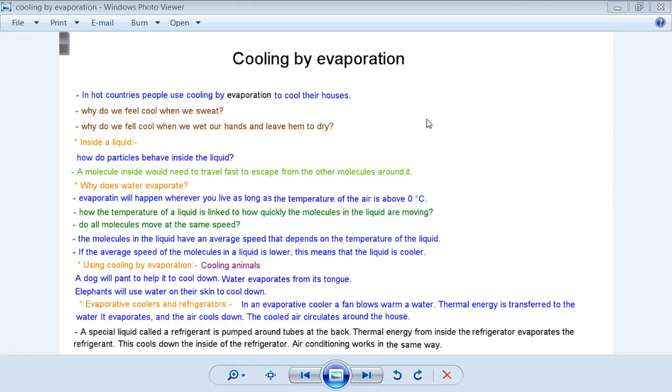Mohammed? 1.60, 1.59, something like this. Okay, 1.60, let's say. Fatima? 1.64. Okay, so who are the tallest ones?